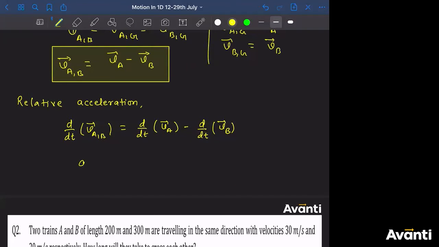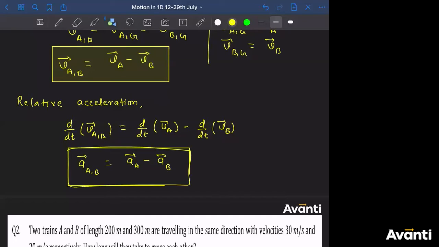So a(a,b) will be written as acceleration of a minus acceleration of b. When I'm saying only acceleration of a, that means acceleration of a with respect to ground. When I'm saying acceleration of b, I'm talking about acceleration of b with respect to ground.